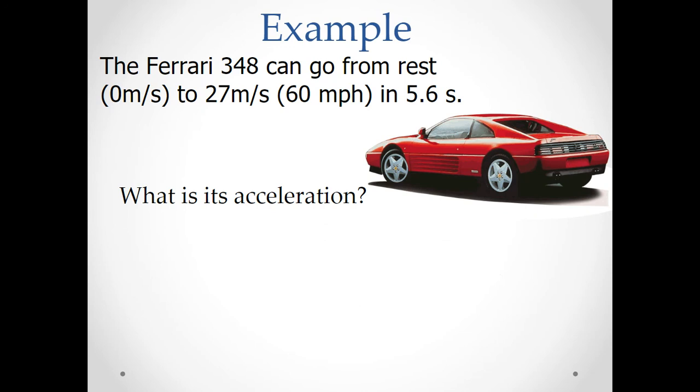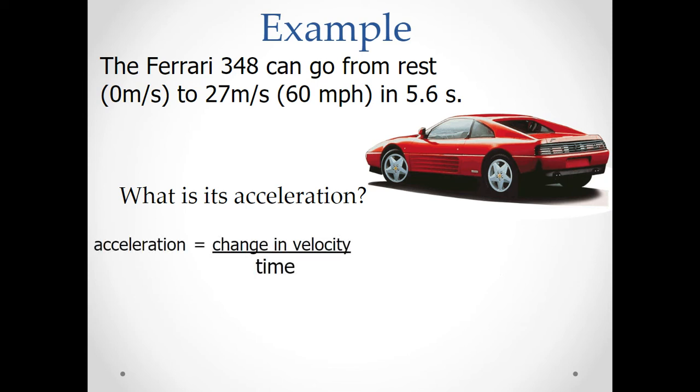All right, let's look at an example here. The Ferrari 348 can go from rest, 0 meters per second, to 27 meters per second, about 60 miles per hour, in 5.6 seconds. Super fast. So what is the acceleration of the car during that time?